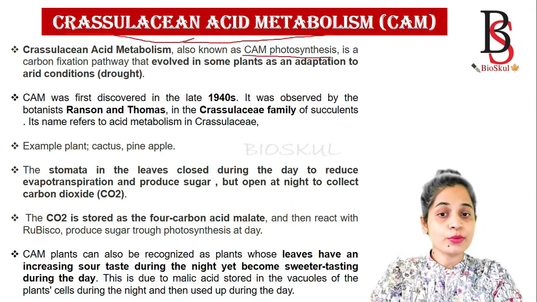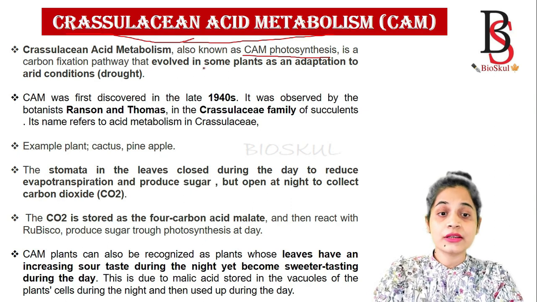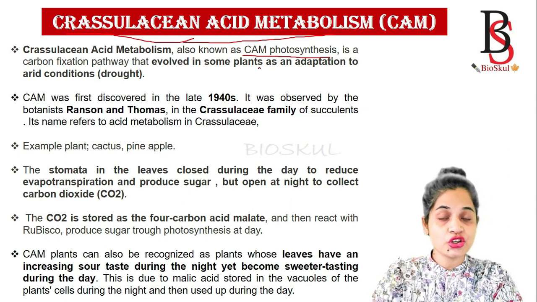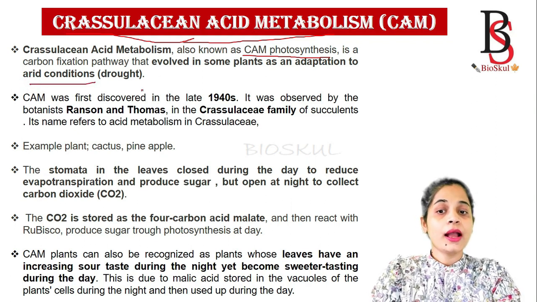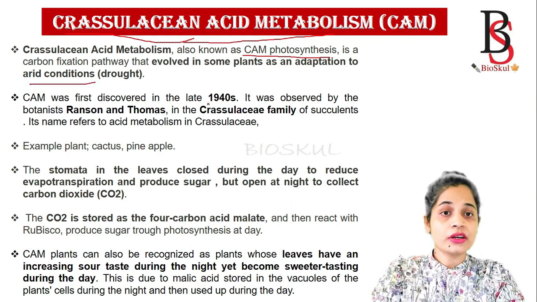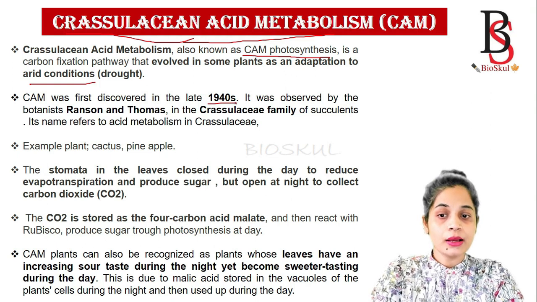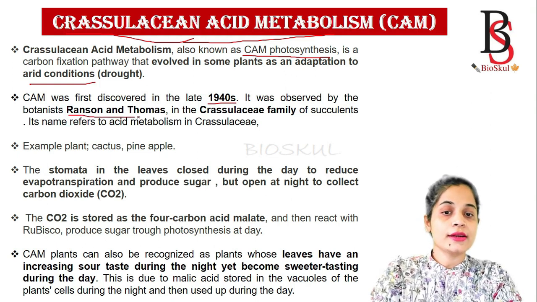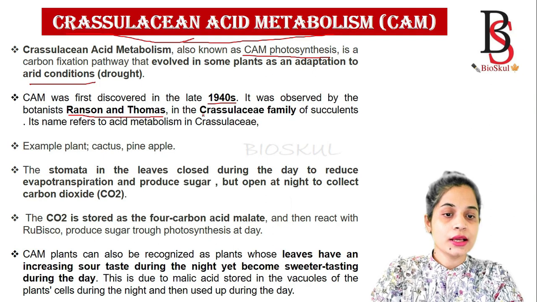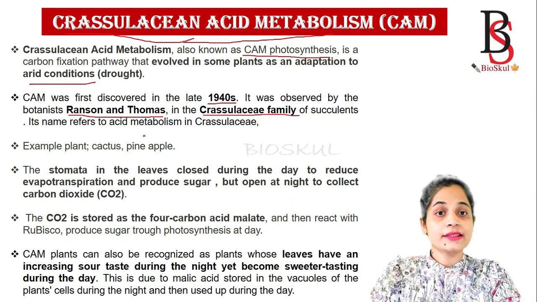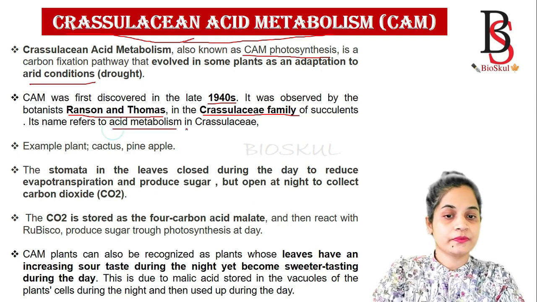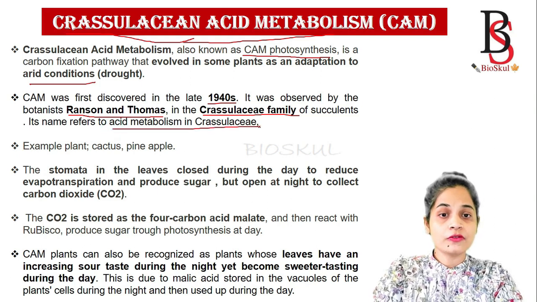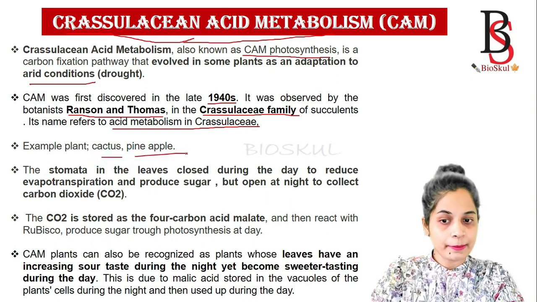It is a carbon fixation pathway evolved in some plants as an adaptation to arid conditions. This pathway was discovered in the late 1940s by the botanists Ranson and Thomas in the Crassulaceae family, and its name refers to the acid metabolism in Crassulaceae. Some examples of plants with this pathway are cactus and pineapple.